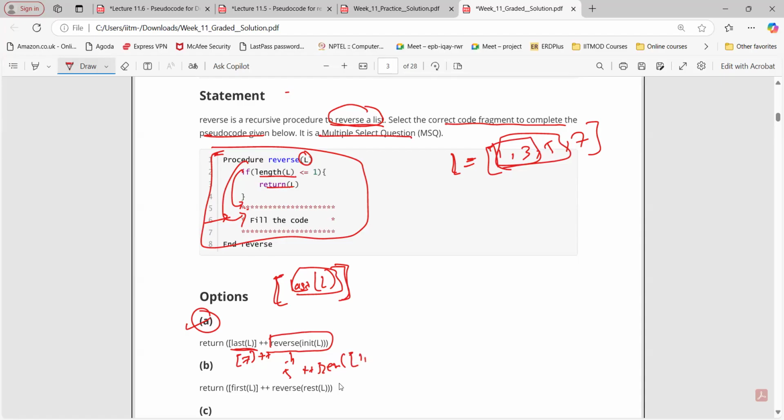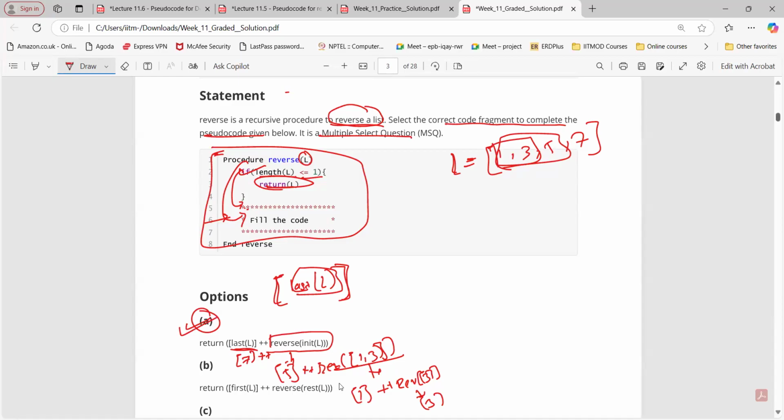Yes, sir. Yes. So if you observe, so in this way, we are going to get the 1, and then here we are going to get a remaining is what? Reverse 3. That is a list as an input. But here less than equals to 1. So we are going to return L, that is basically 3. That is a list here. This is also a list. Then we are simply going to append that one like this. Okay. So we are going to get 7513. That is the reverse of this. So option A will give me the required answer.